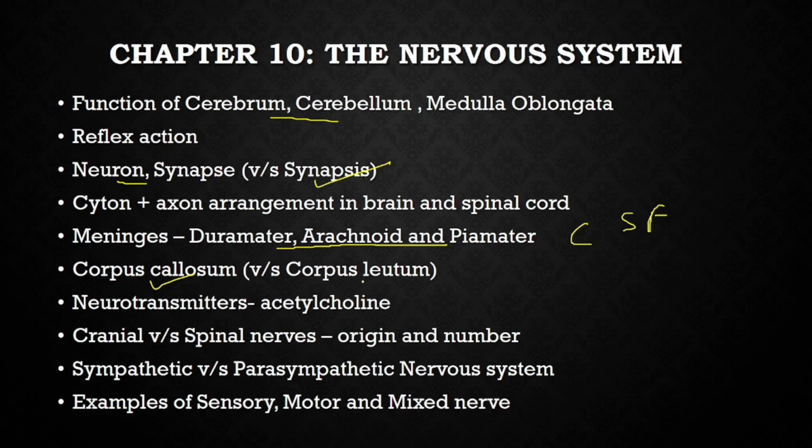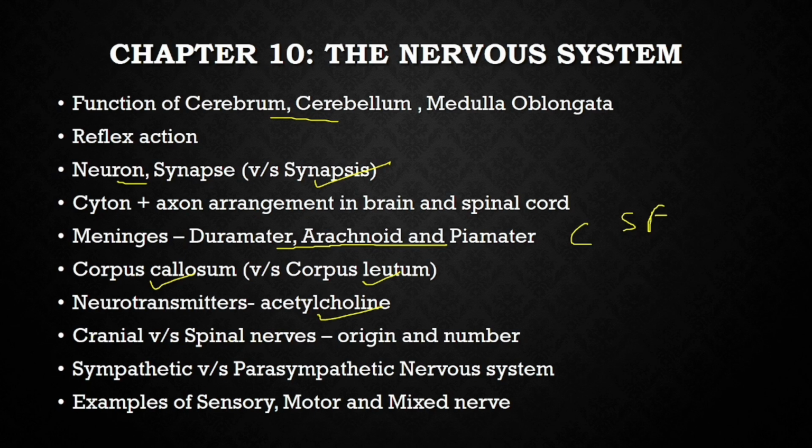Corpus luteum is another similar sounding word. Corpus luteum is in the reproductive system chapter, that is in the female reproductive system. After the release of the egg from the Graafian follicle, it forms a yellow mass which helps in the synthesis of progesterone, which is required for maintaining pregnancy. So understand the difference. Name the neurotransmitter, it's acetylcholine.